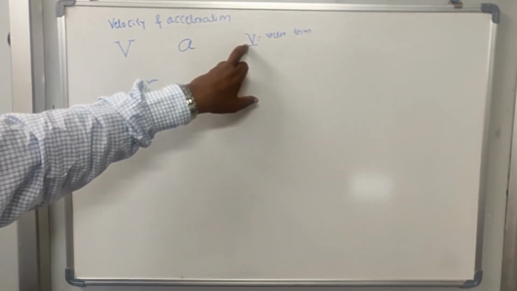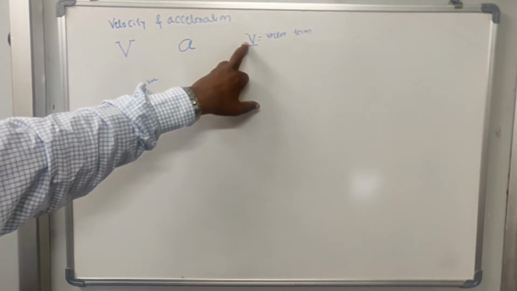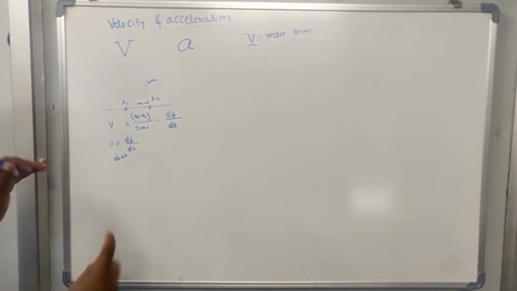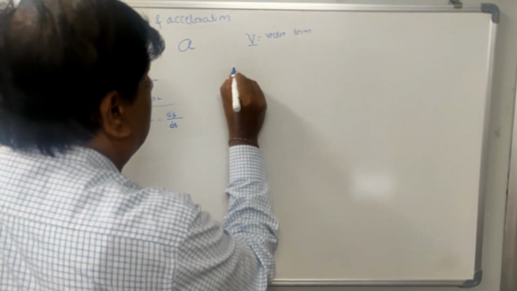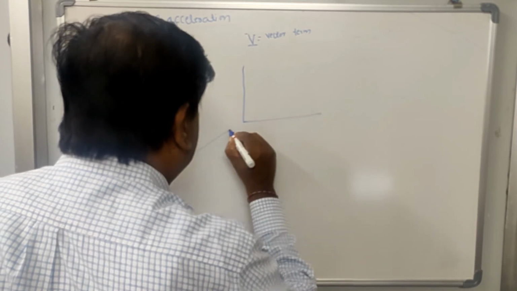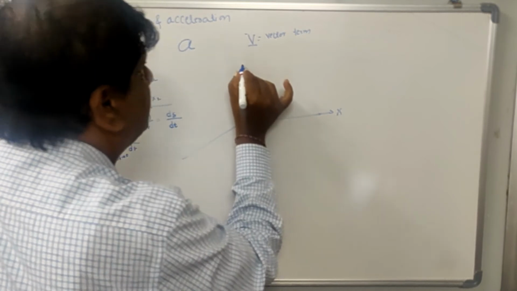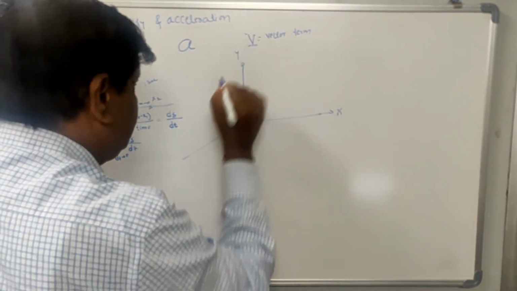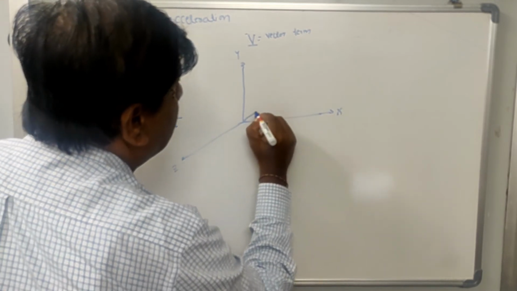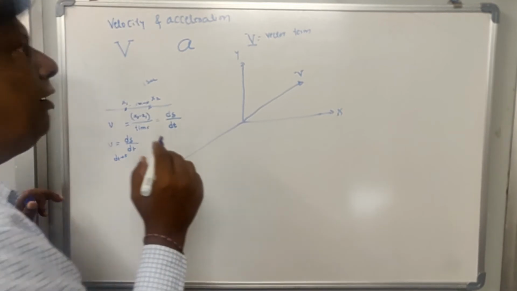So velocity, the vector V in space, has three components. Suppose this is a three-dimensional space. This is the x-axis, this is the y-axis, this is the z-axis. Suppose this is your velocity. Velocity is a vector term.